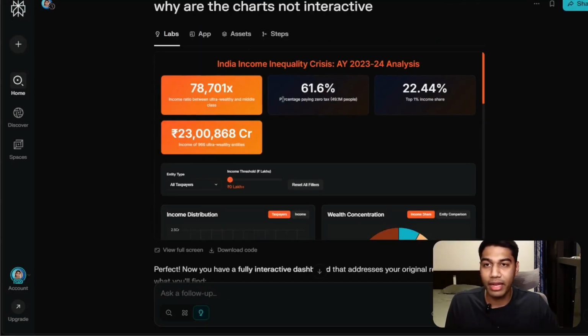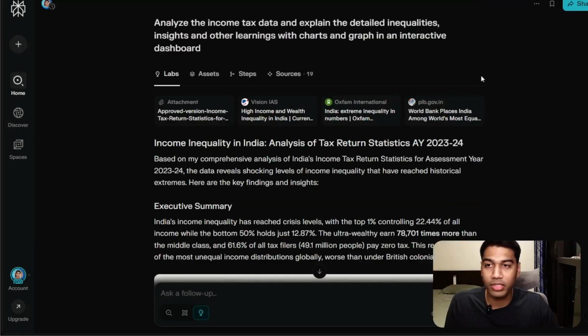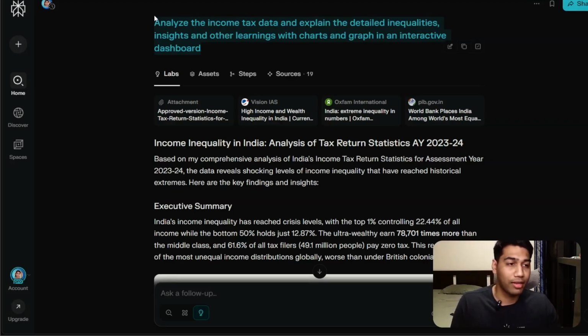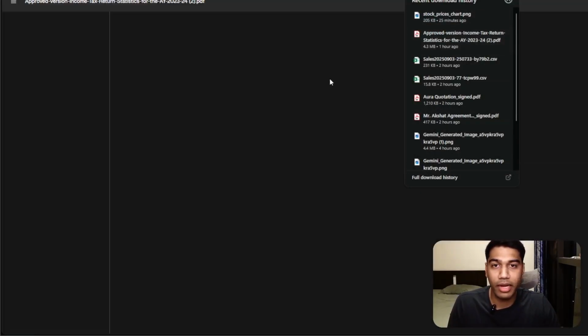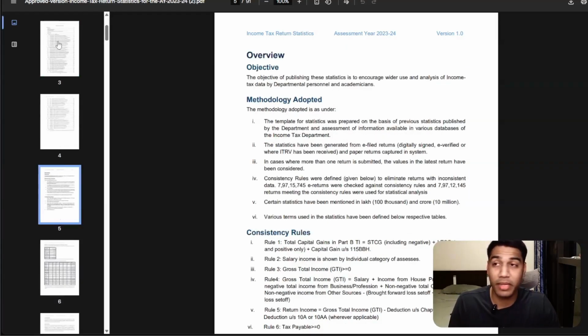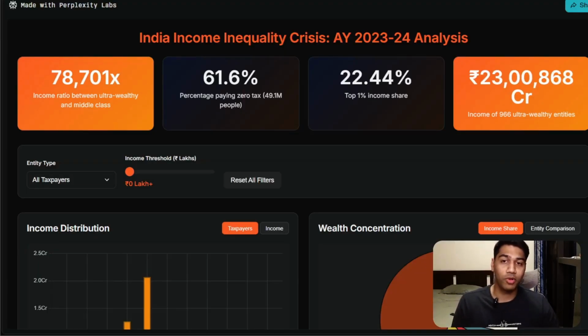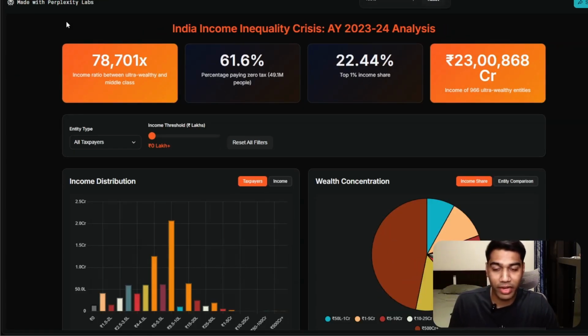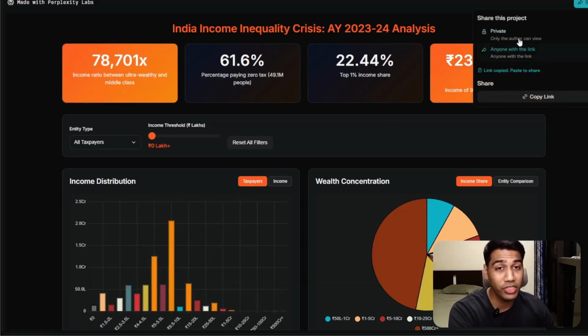So I went here again and very simply created a whole project plan, which says I went to Labs and said analyze the income tax data and explain the detailed inequalities, insights, and other learnings with charts and graphs in an interactive dashboard. This was the massive input that I gave, a 91-page PDF, and this is what the output looks like. And this, my friends, is the beauty of using Perplexity Labs. You can convert insight-based data into these beautiful pages, which can be directly shared with anyone. And I'm going to link this below so you guys can check it out.